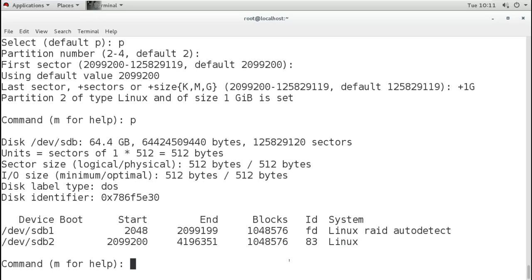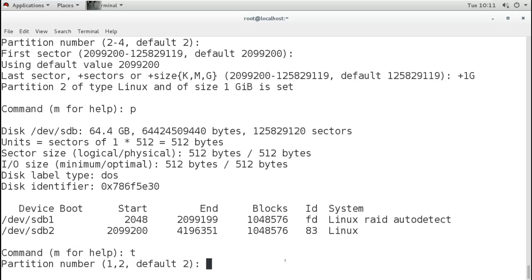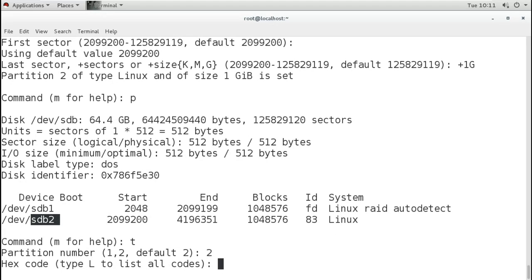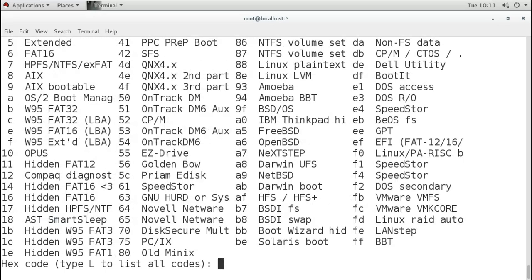So I will change the ID for this by using T. Which partition? I want to change it for the second partition. And what is the code? We can see all the codes by using the L command. There are different codes, and there is a code which is 8E, and that is Linux LVM.